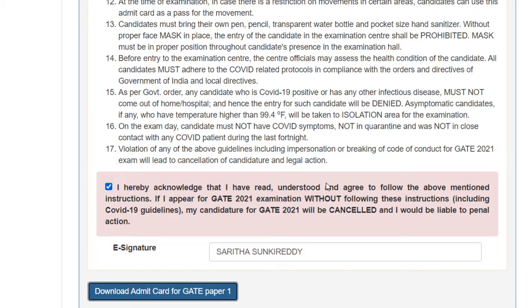For violation of any of the above guidelines, including impersonation or breaking the code of conduct, cancellation may be done.